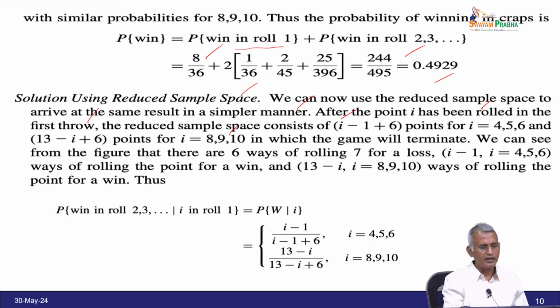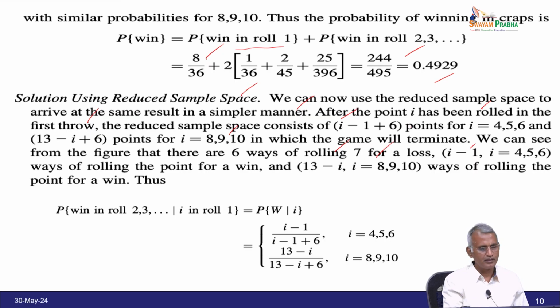We can see from the figure that there are 6 ways of rolling a 7 for loss, I minus 1 ways for I equal to 4, 5, 6 of rolling the point for a win, and 13 minus I ways for I equal to 8, 9, 10.